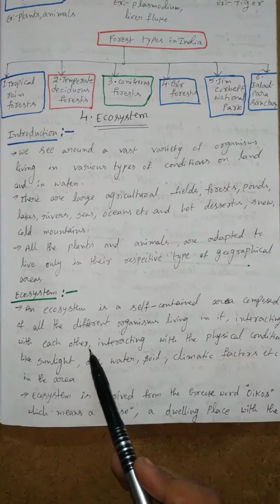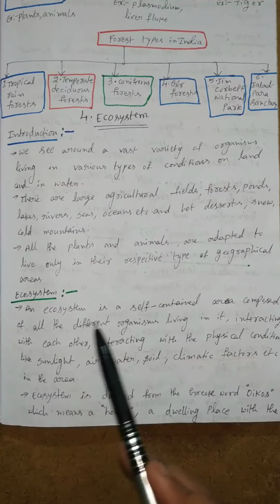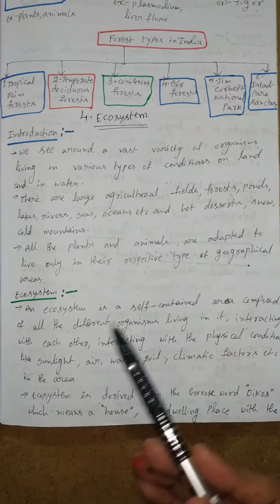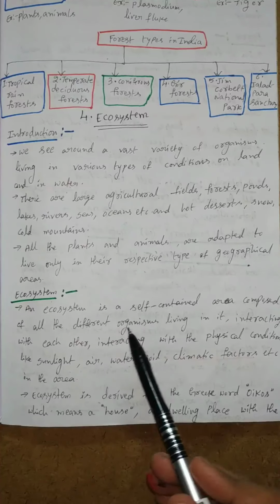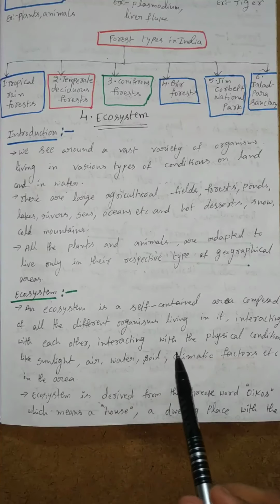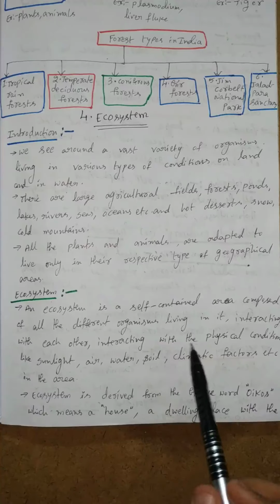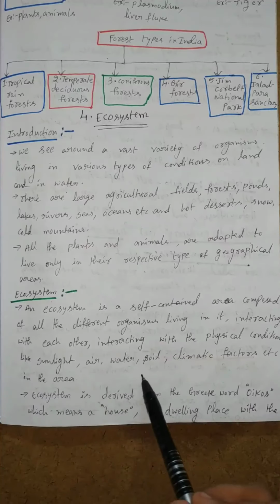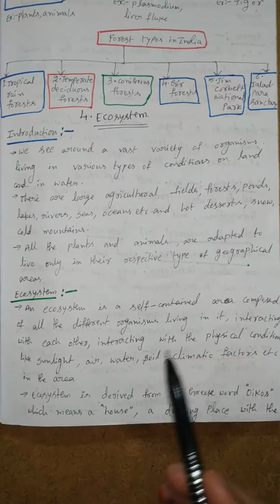In the ecosystem we can learn how plants and animals interact, how they help each other, and how they interact with the physical conditions also, like sunlight, air, water, soil, climate conditions, etc.